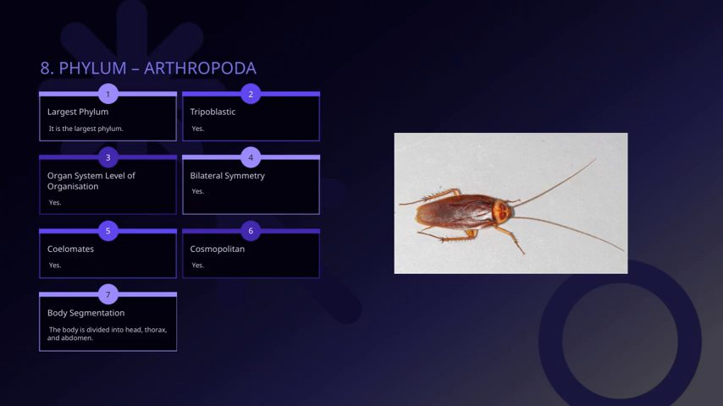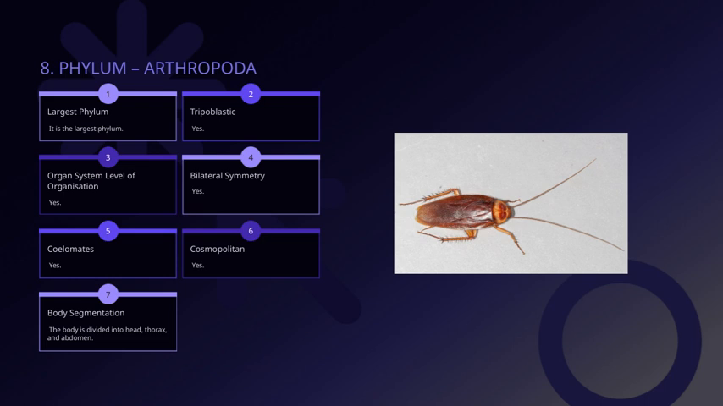They also exhibit bilateral symmetry, which means their body can be divided into mirror image halves along a single plane. This symmetry is important for movement and sensory integration. In addition, they are coelomates, which means they have a true body cavity lined with mesodermal tissue. This feature allows for better organization and development of their internal organs.